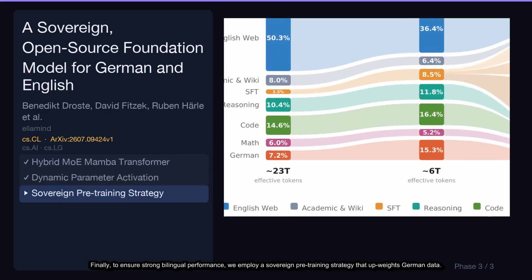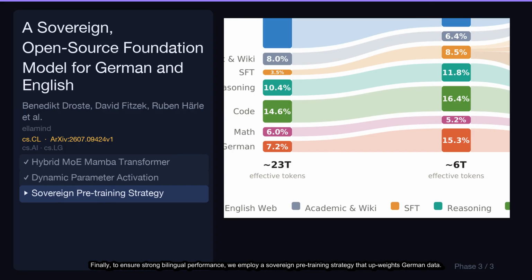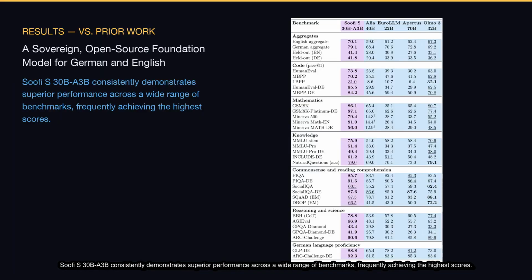Finally, to ensure strong bilingual performance, we employ a sovereign pre-training strategy that upweights German data. Looking at Phase 1, you can see we dedicate 7.2% of our initial pre-training mix specifically to German. SUFI S30B-A3B consistently demonstrates superior performance across a wide range of benchmarks, frequently achieving the highest scores.